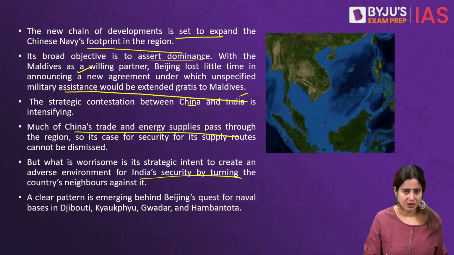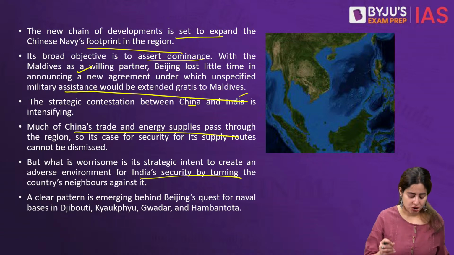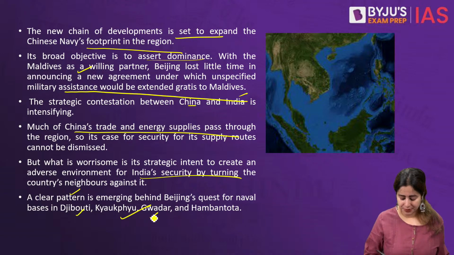And again, it is not new. Back in 2021 also, India was experiencing a certain kind of tussle with Nepal on the one hand, Bhutan on the other, when most countries were taking a pro-China stand. Hence, China always exploits the situation of India's neighborhoods and then tries to turn its neighbors against India itself. So therefore, the clear pattern is how China's navy is now trying to create naval bases in places such as Djibouti or, for example, Gwadar.